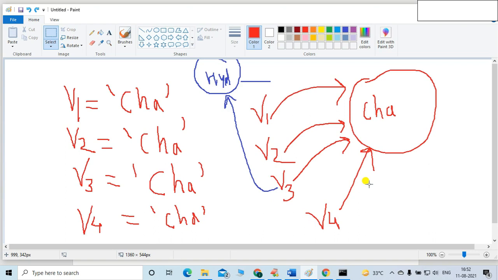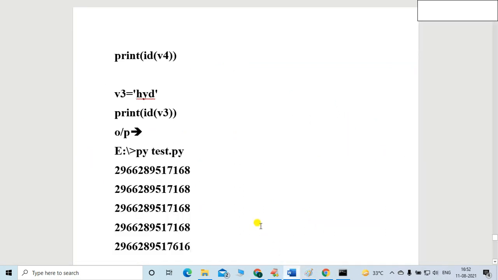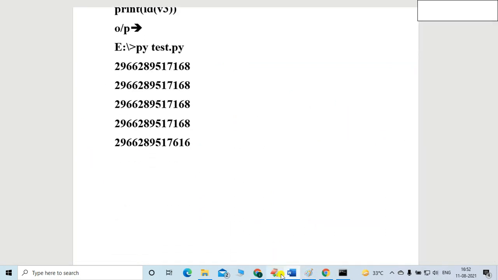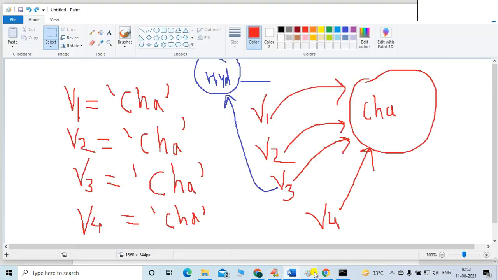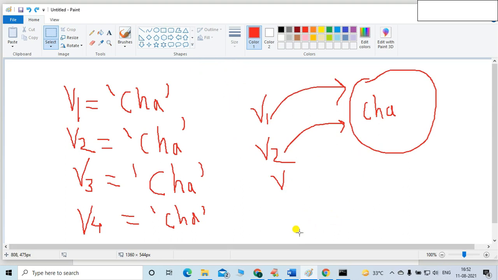So what about the other data types? Let me check one by one. So let me take another data type example. Let me start with the list.